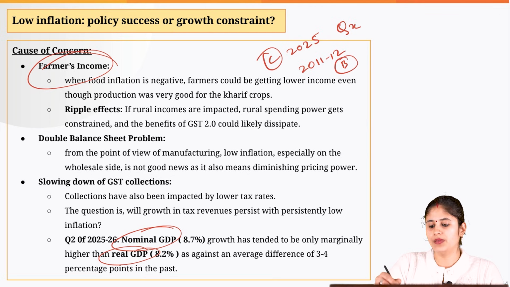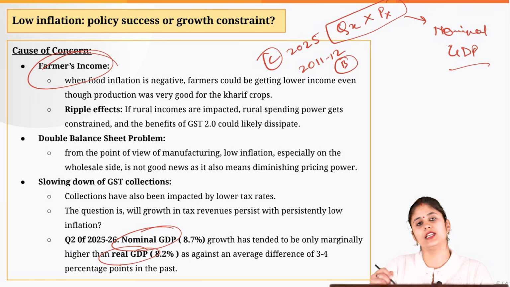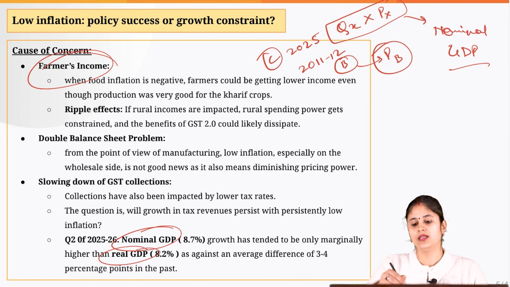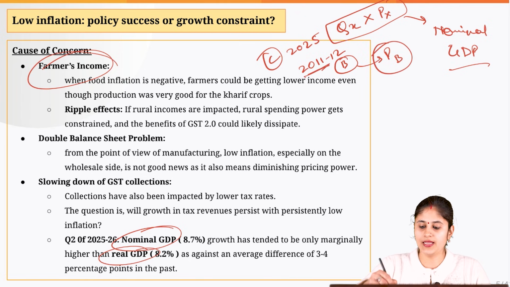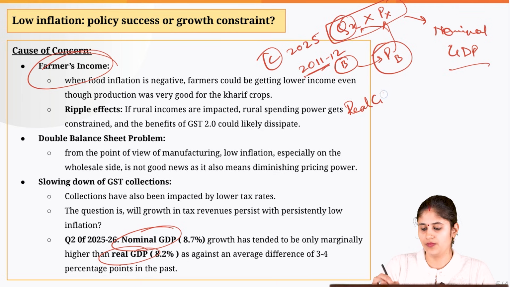So whatever quantity we produce this year and whatever is the price prevailing this year, when we multiply these two, this gives us the nominal GDP. And how do we get the real GDP? I have to look into what was the price that prevailed in the base year. So I'll be multiplying this base year price with the quantity produced this year. So I'll get the real GDP, how?